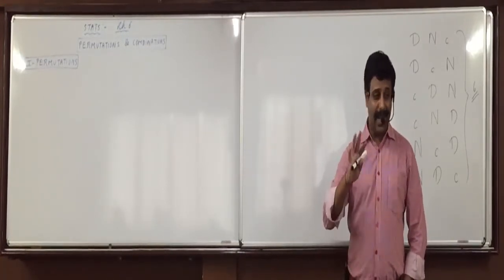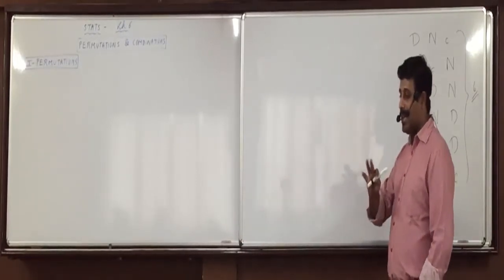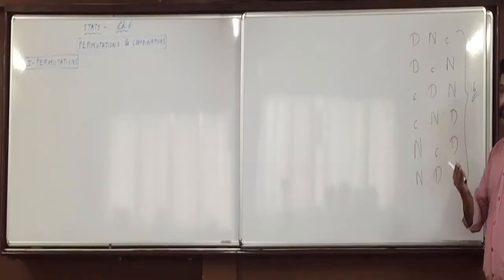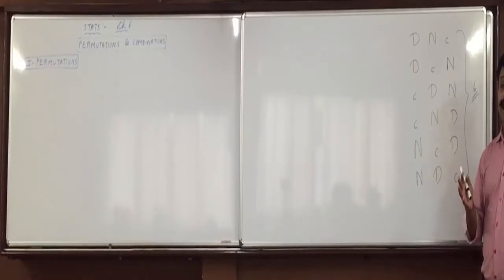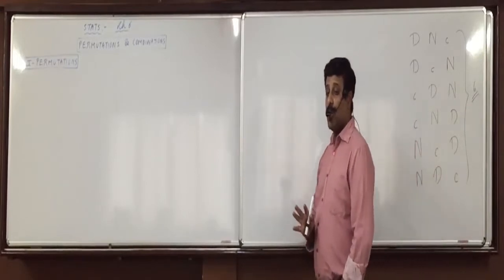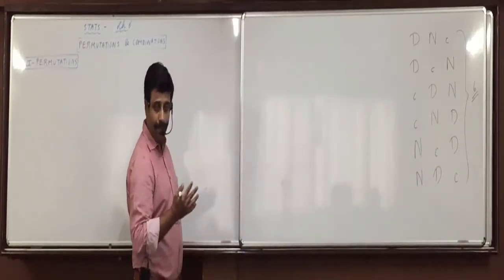So practically, when we solve the questions, can we list out all the outcomes? If 7 people come, can we list out 5040 outcomes? No. Your whole 3 hours of exams will be wasted in writing the outcomes, and still you will not get all 5040. So we need to find an alternative way of doing the same.